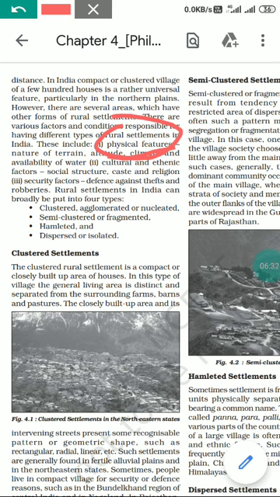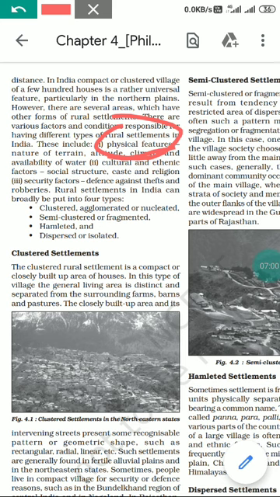Because of theft or robbery, people used to settle near each other instead of dispersed, so that in case of any problems related to theft or robbery, people will be able to help each other.